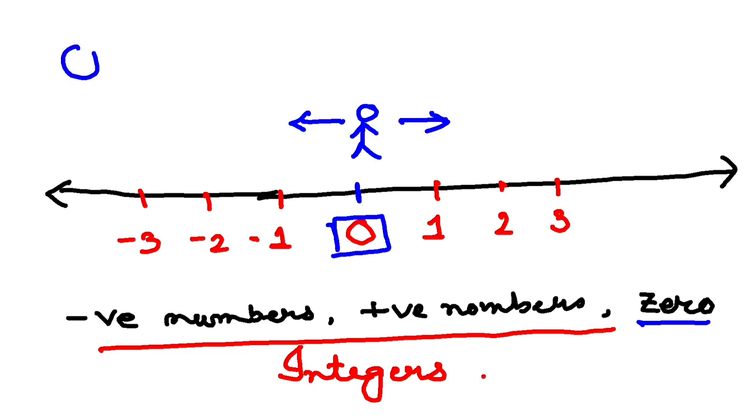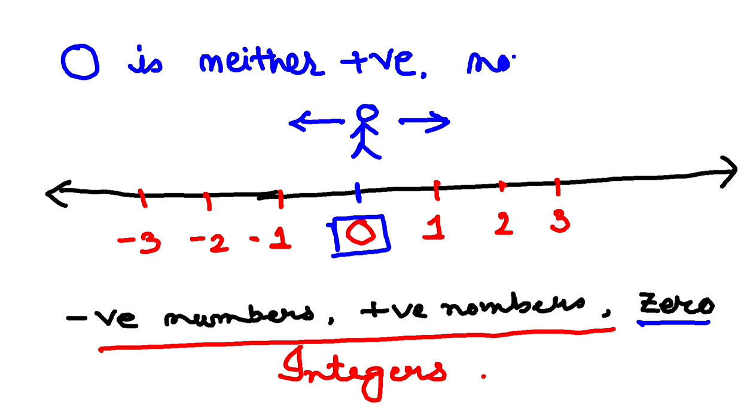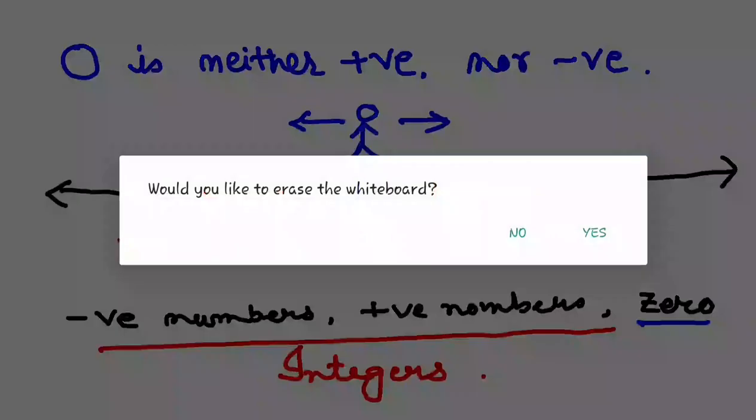This is again a very important statement. 0 is neither positive nor negative. Is 0 positive? No. Negative? No. Most of the students carry this misconception that 0 is positive. No, 0 is not positive, 0 is not negative. Now, we have to discuss this number line a little bit more.